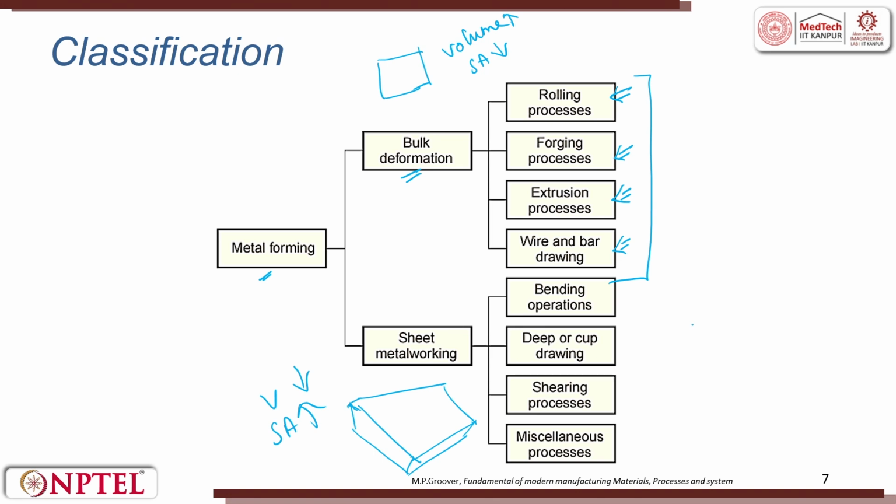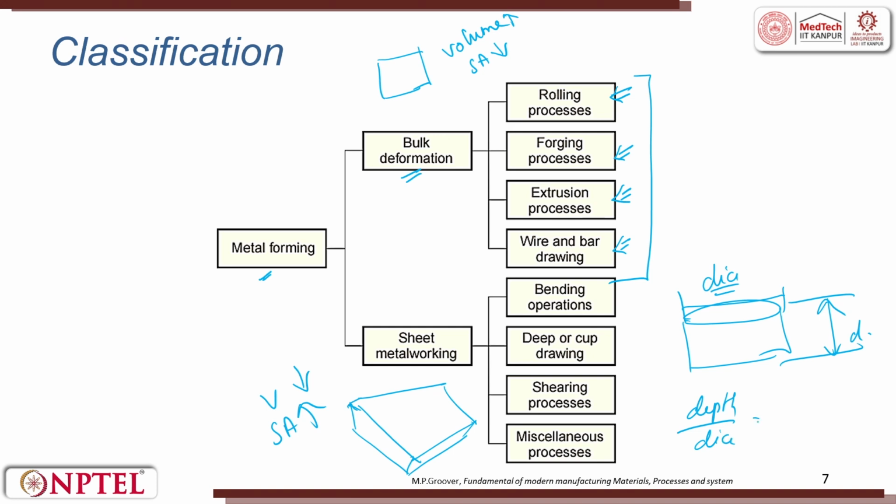Wherever the depth to diameter ratio is high, we use the cup drawing process. The ratio can go from 3 to 100, depending upon the requirements, right.